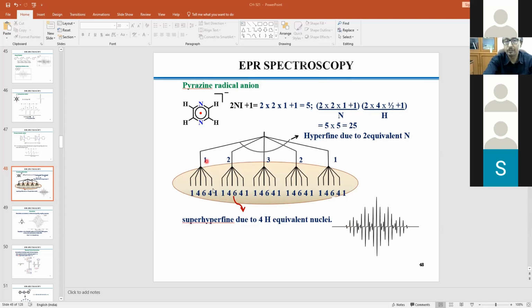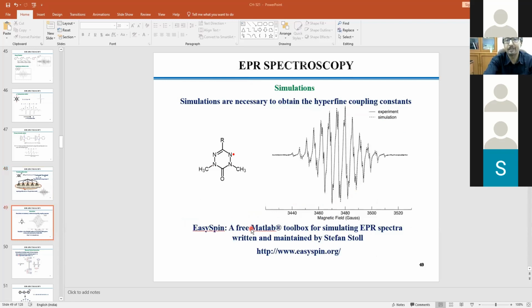Okay. So this will be multiplied. This will be multiplied. That's why it goes like this. And then you will be getting components for each: 1, 4, 6, 4, 1 component. Then 2, 8, 12, 8, 2 component. Then 3, 12, 18, 12, and then 3, and then reverse back. That's why it goes like this and then comes down like this. Okay, so a beautiful example.